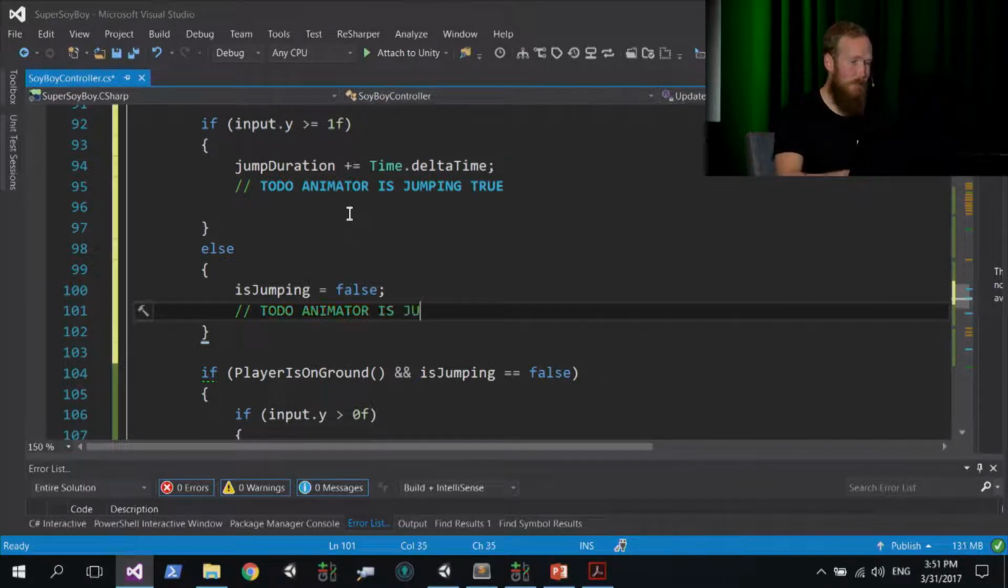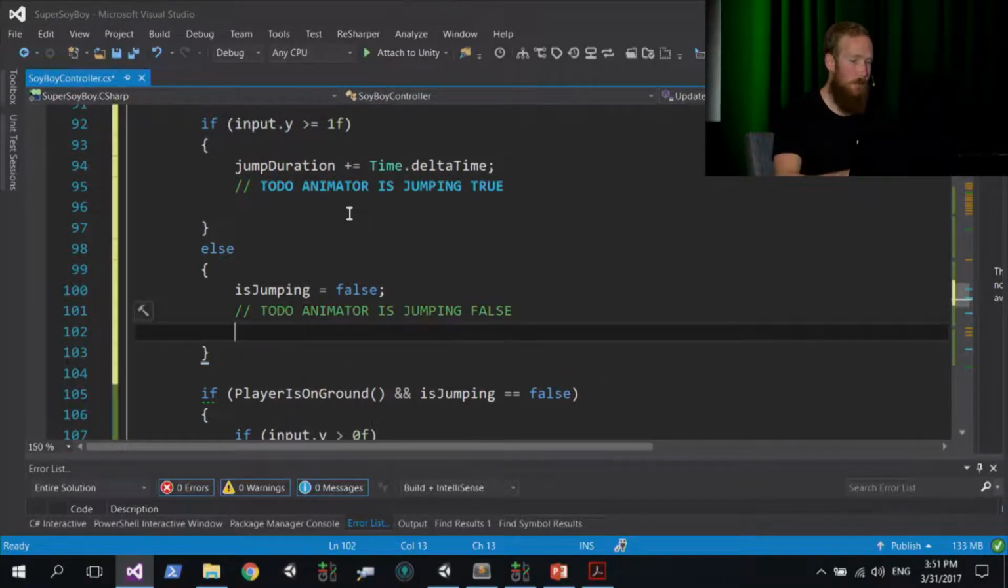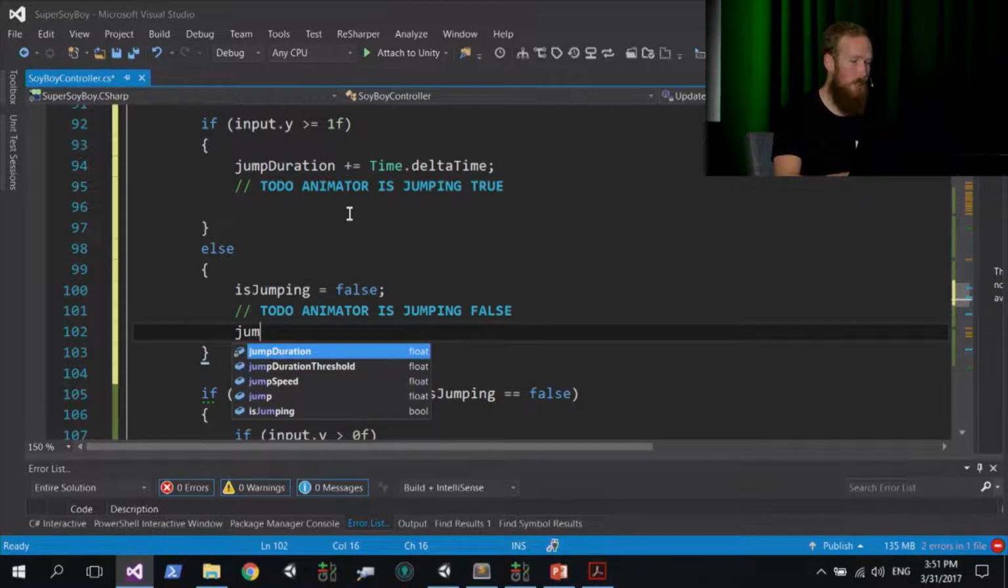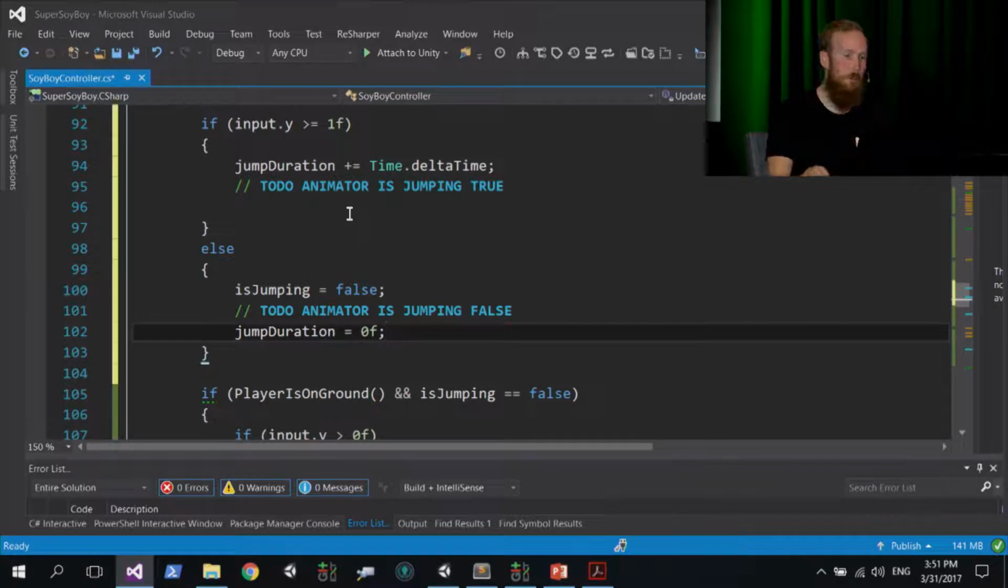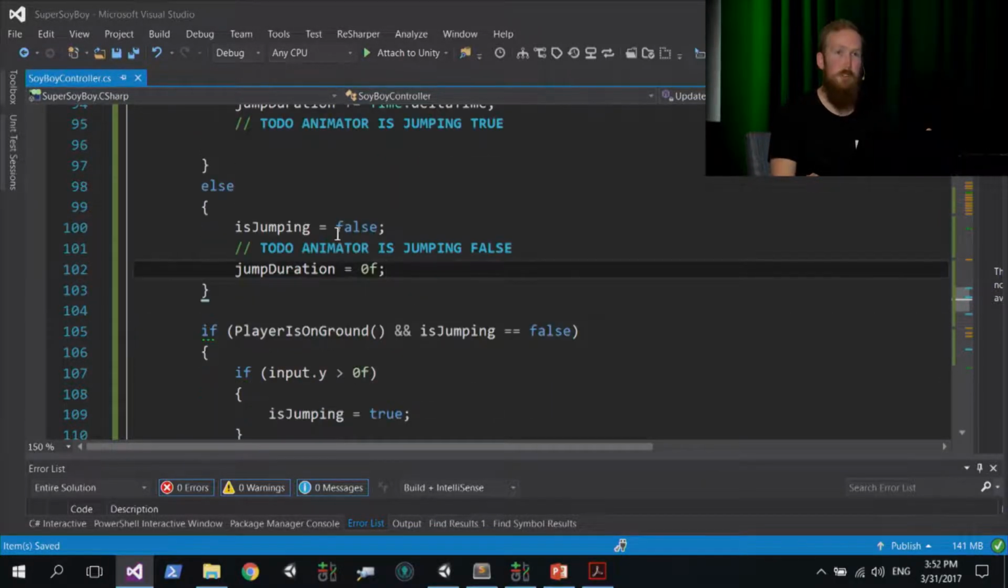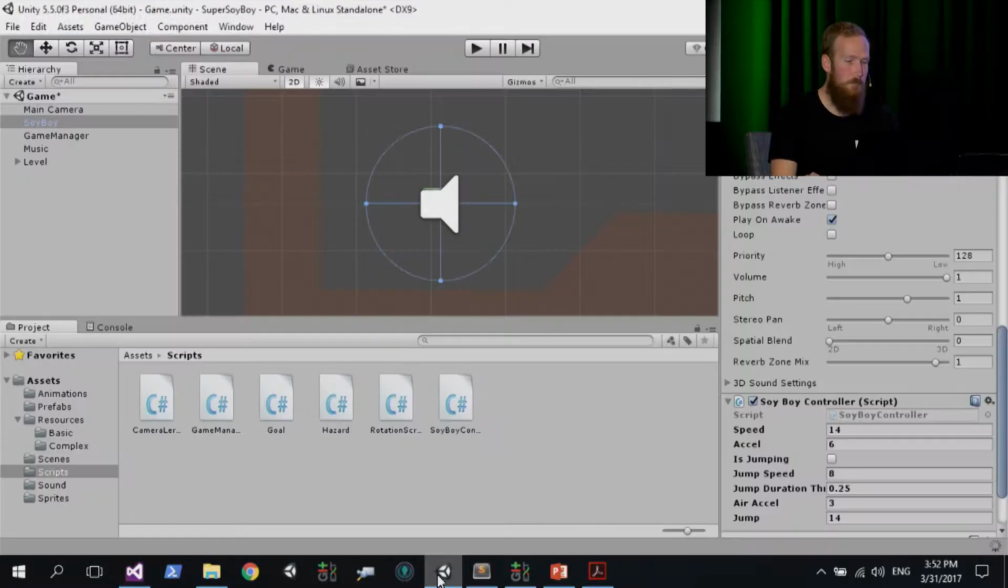To-do: animator is jumping, false. That's again for the lab. And then below that comment, we say jump duration is assigned 0f. So we're just resetting our timer back down to 0 if you're not pressing jump. Save that code, return back to Unity, and try jump again by running the game.